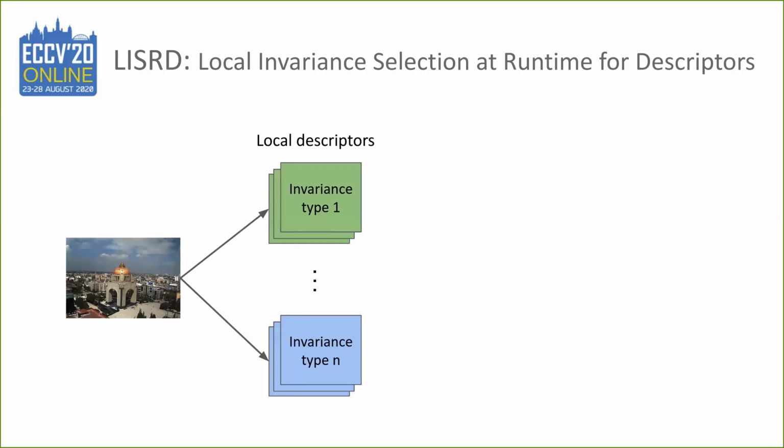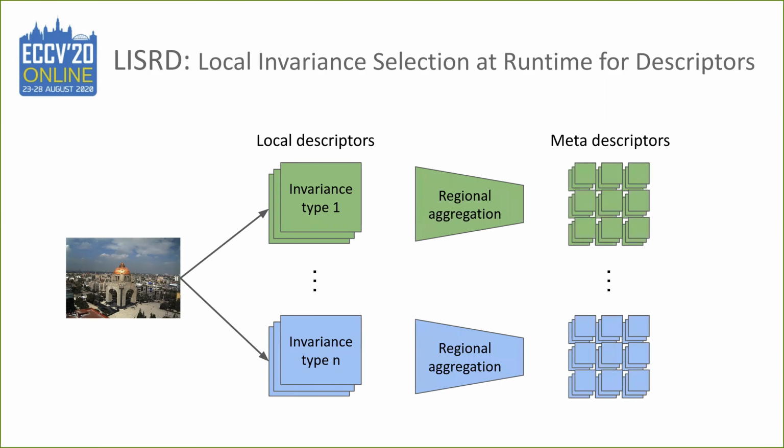First, we extract a set of local descriptors with different kinds of invariances, and for each of them, we aggregate them into regional meta-descriptors. Each of these meta-descriptors encodes the invariance of one part of the image and can help bring more context and local consistency when matching the local descriptors.